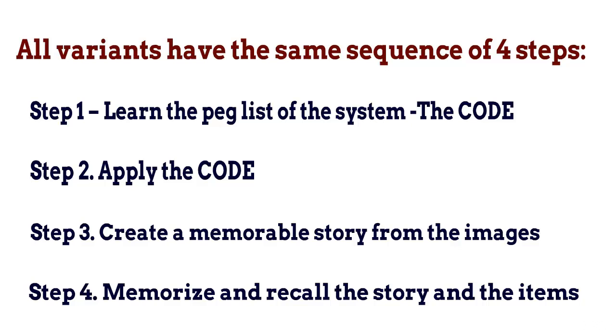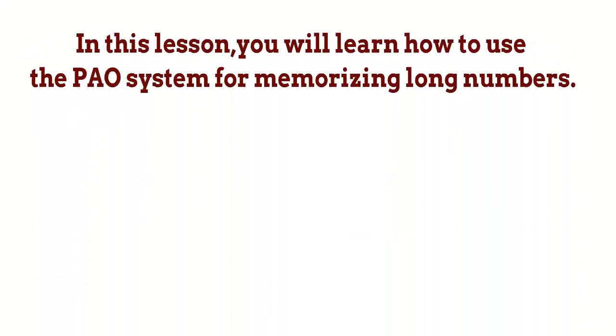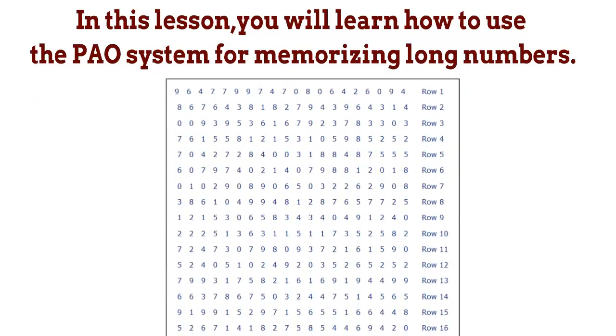For each of these applications, a distinct code is required. In the resources attached to this course, you will find examples for each type of code. You can use my list as it is, or you can make changes to some associations according to your preferences. You will also find some templates that will help you create your own codes. In this lesson, you will learn how to use the PAO system for memorizing long numbers. When I say long numbers, I mean hundreds or thousands of digits, which can be memorized much easier if they are encoded in pictures.